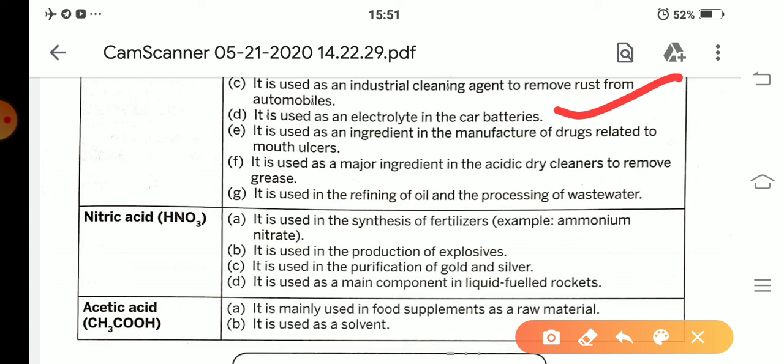Okay. Next, it is used as an ingredient in the manufacture of drugs related to mouth ulcers. It is used as a major ingredient in acidic dry cleaners to remove grease. And last, it is used in the refining of oil and the processing of wastewater.